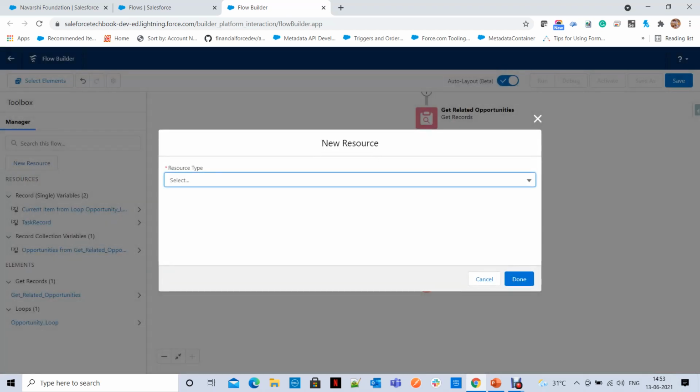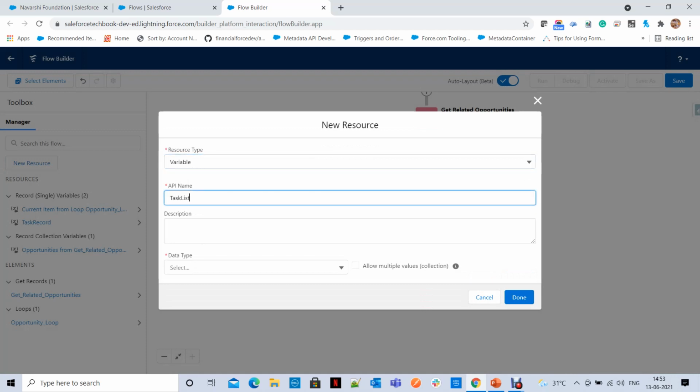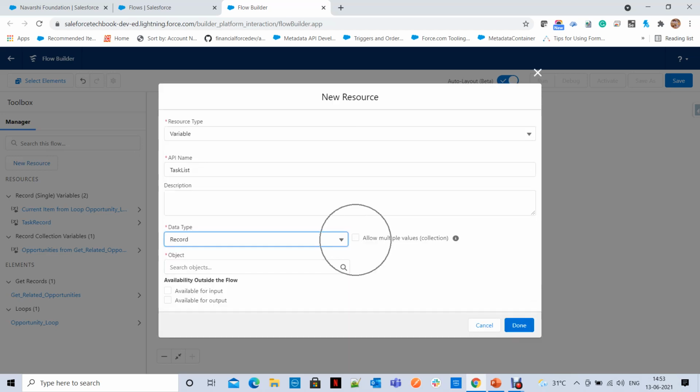I'm going to create one collection variable also, task list, for holding each task in that variable. See here, record. As it is going to hold all tasks in a collection, allow multiple values, then it becomes a collection variable.